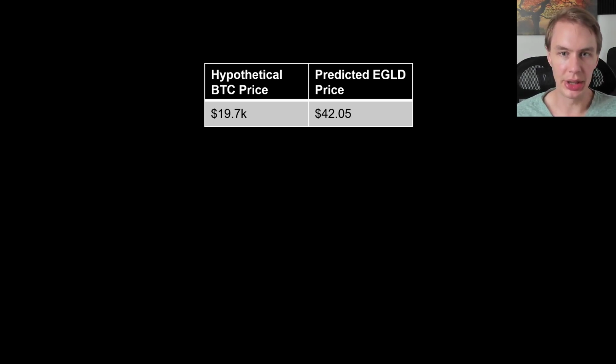Interestingly, EGLD is currently outperforming this expectation. EGLD is currently trading a bit over $50, around $51, as I record this. Bitcoin is currently trading at around 19.7K, but the expected EGLD price is $42. So this would suggest that EGLD is currently outperforming where we expect it to be based on Bitcoin's price. And you could interpret that in two different ways, right? You might expect that to mean that EGLD is overvalued right now, and that regressing towards this predicted value is likely.